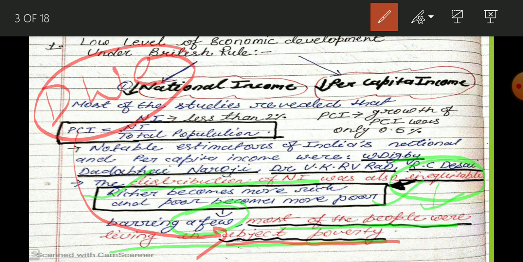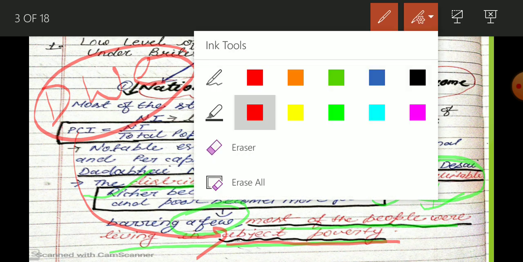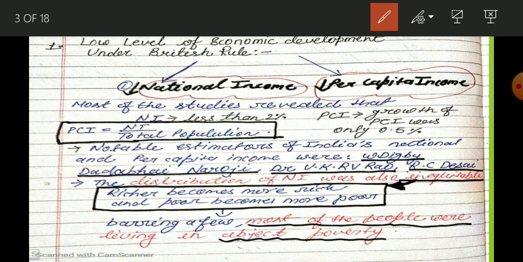So that time, during British rule, the majority of the people were facing this problem, this abject poverty, meaning a severe problem of poverty. Only a few people were living a luxurious life, the rich, and those were the zamindars, only a few people, middlemen. Okay, so I think you are able to understand this topic, economic development.